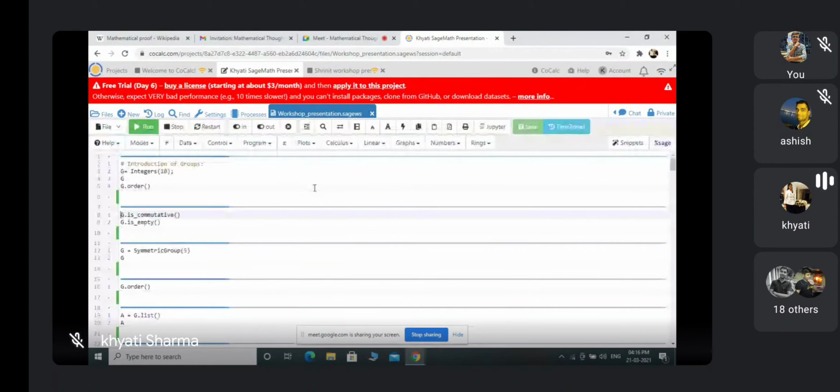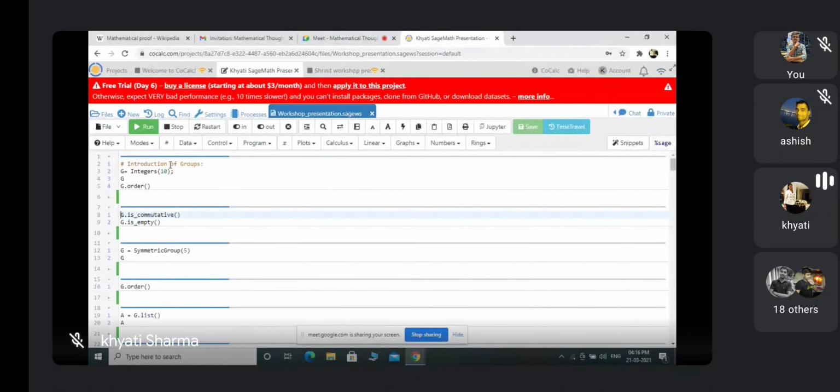So yeah, today I will show you the group theory portion in Sage Math, a few basic things related to group theory. We can widely use Sage Math in group theory. We can do many computations of group theory in Sage Math, and it will save a lot of time if you are doing research in group theory. This is the best thing to check your data on the things that you are working on.